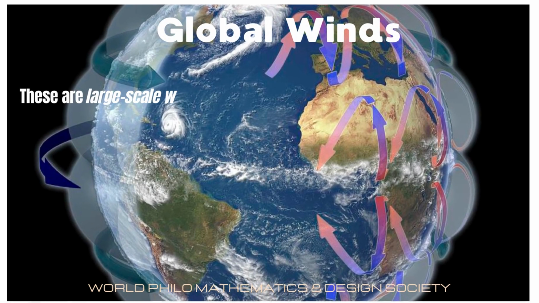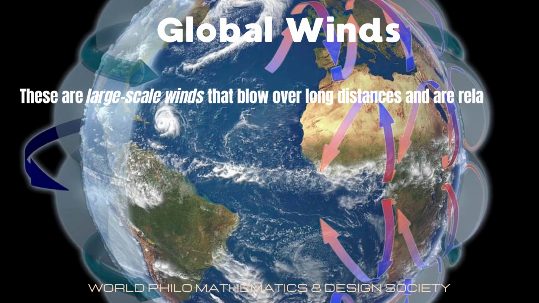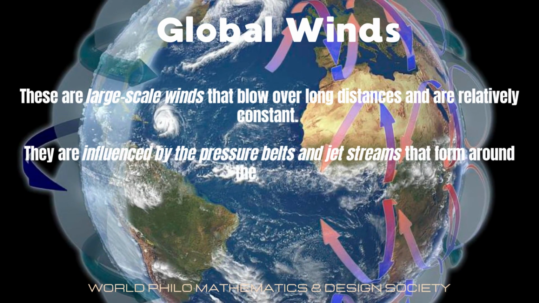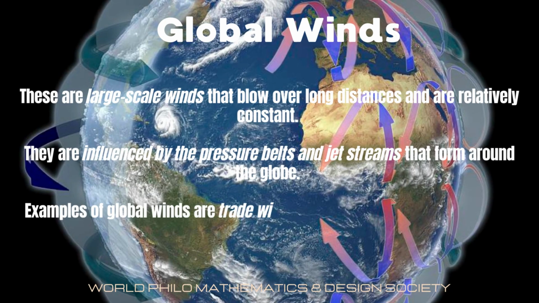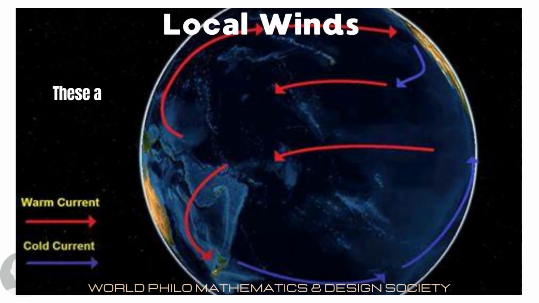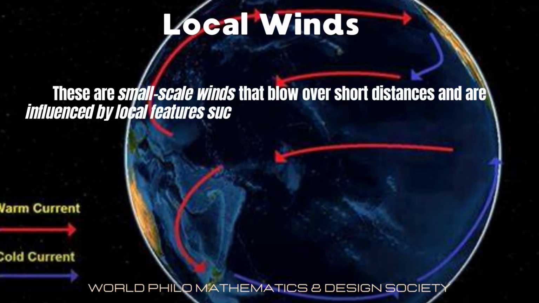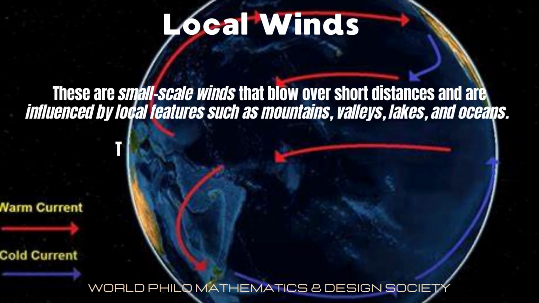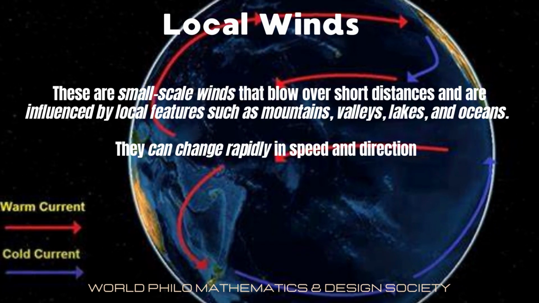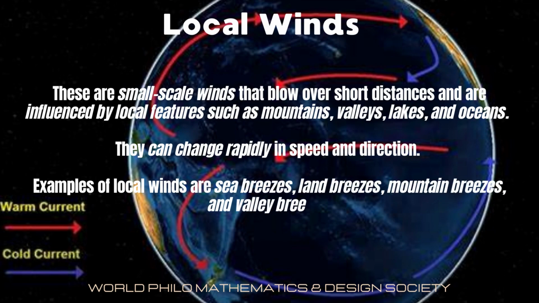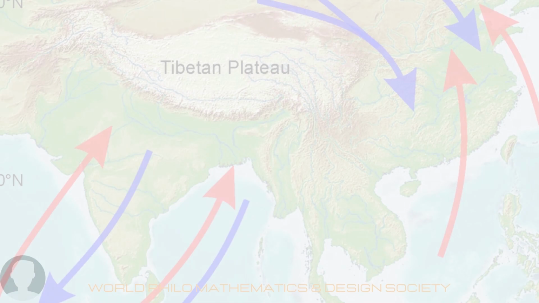Global winds are large scale winds that blow over long distances and are relatively constant. They are influenced by the pressure belts and jet streams that form around the globe. Examples of global winds are trade winds, westerlies, and easterlies. Local winds are small scale winds that blow over short distances and are influenced by local features such as mountains, valleys, lakes, and oceans. They can change rapidly in speed and direction. Examples of local winds are sea breezes, land breezes, mountain breezes, and valley breezes.